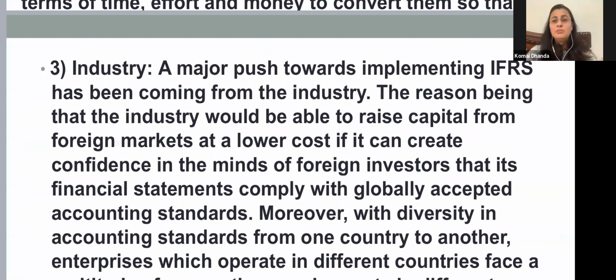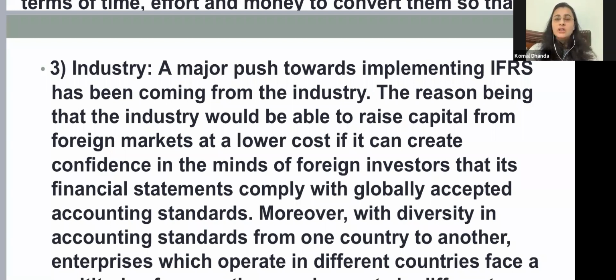A major push towards implementing IFRS has been coming from the industry, because if industry is going down, the whole sector is going down, because they are not able to raise capital from foreign markets. And the reason is the same: investors are not interested. If investors are not interested, they are not investing money, industry is going down, and the economy is not growing.